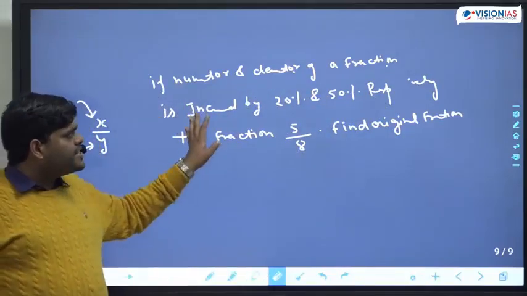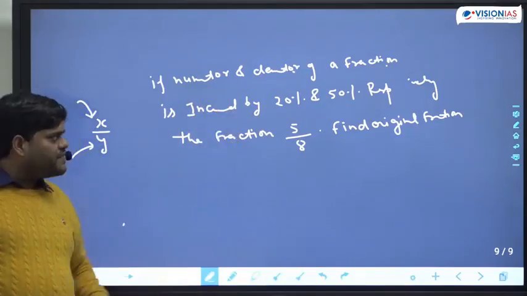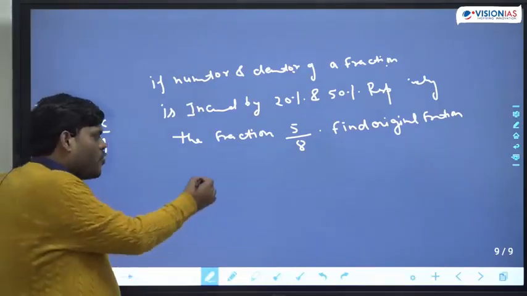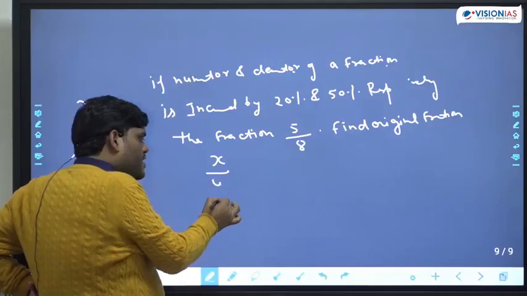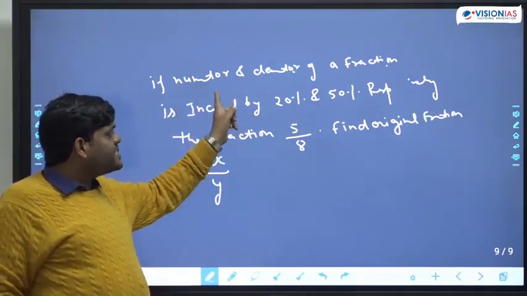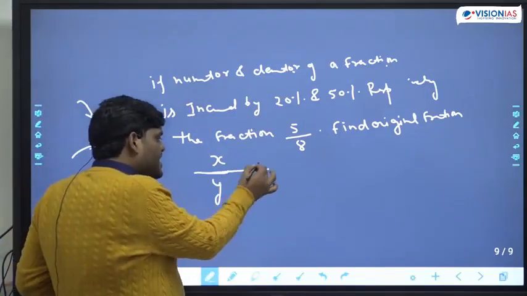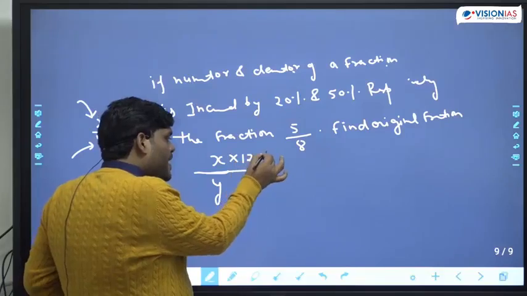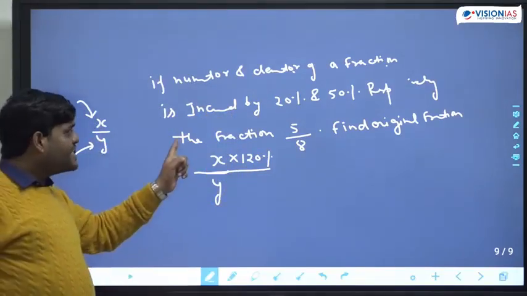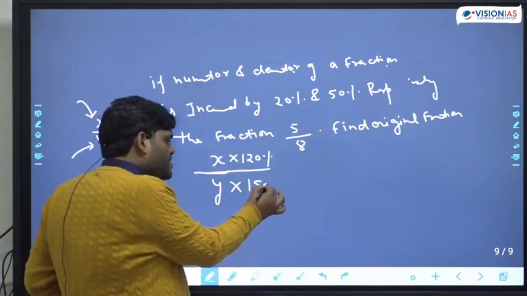So if numerator and denominator of a fraction is increased by 20%, 50% respectively, the fraction becomes 5 by 8. Find the original fraction. This is the question. So let's take the original fraction as x upon y. If numerator is increased by 20%, now what should come in your mind? That means numerator becomes 120%, or not? Just now I told you. And denominator is increased by 50%, that means denominator becomes 150%.